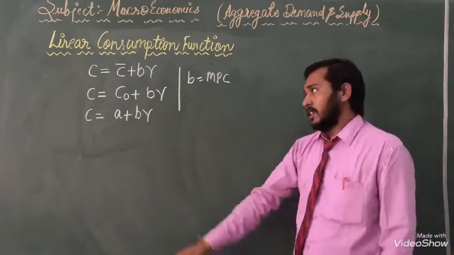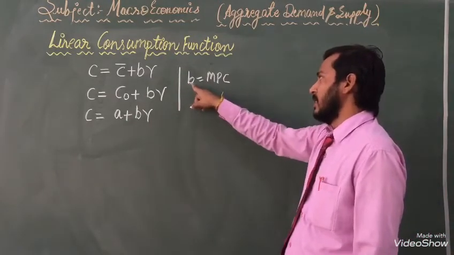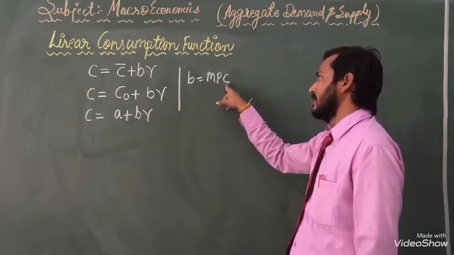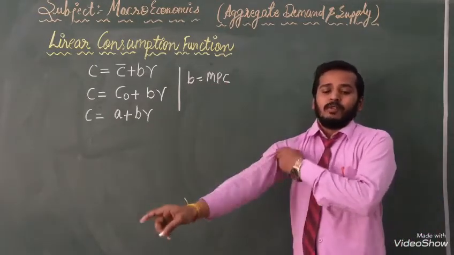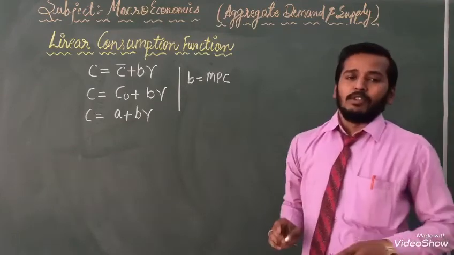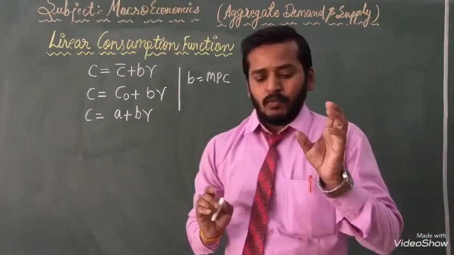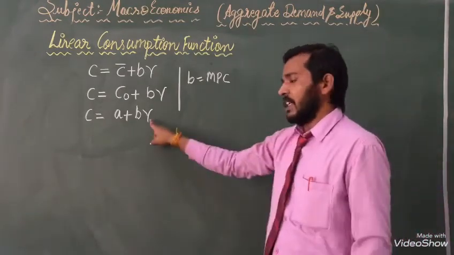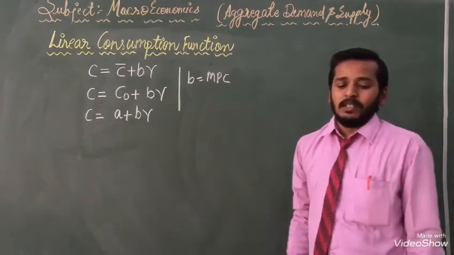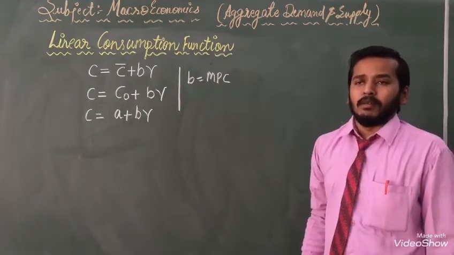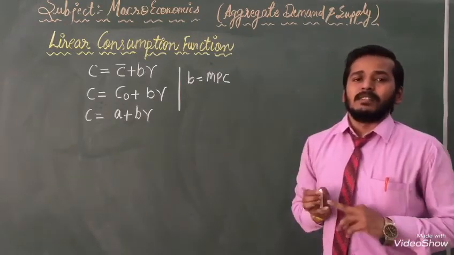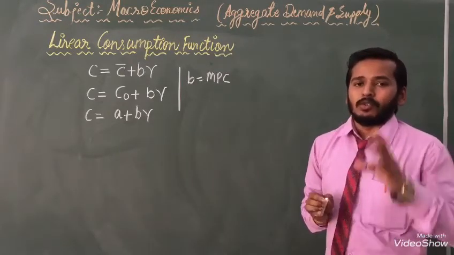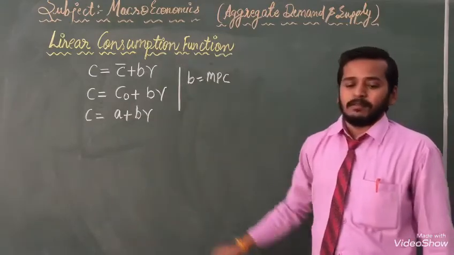In front of you b is written: b equals MPC, marginal propensity to consume. With the help of that we can know all these things. And Y is a given level of income. Y is known as the income level. If Y is written anywhere, it denotes income.